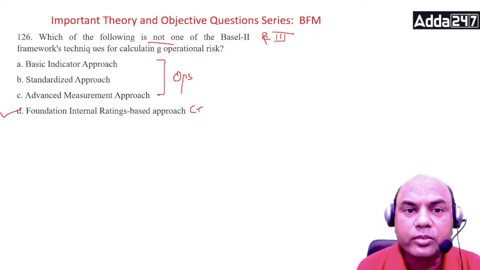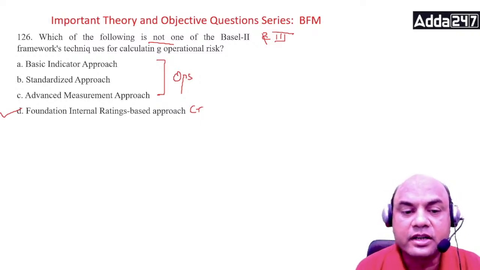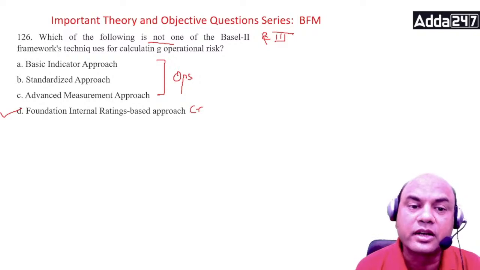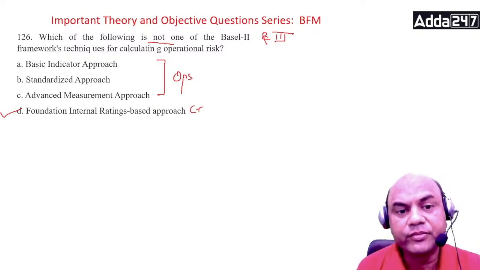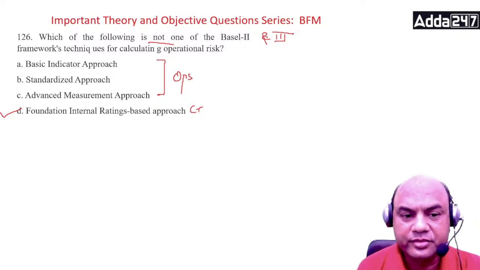So these are the 4 parameters used under AMA, and internal control factors for methodologies such as internal measurement approach, IMA, and loss distribution. So these all methods are used under AMA. So for operations risk, remember there are 3 methods. Got it? Okay.